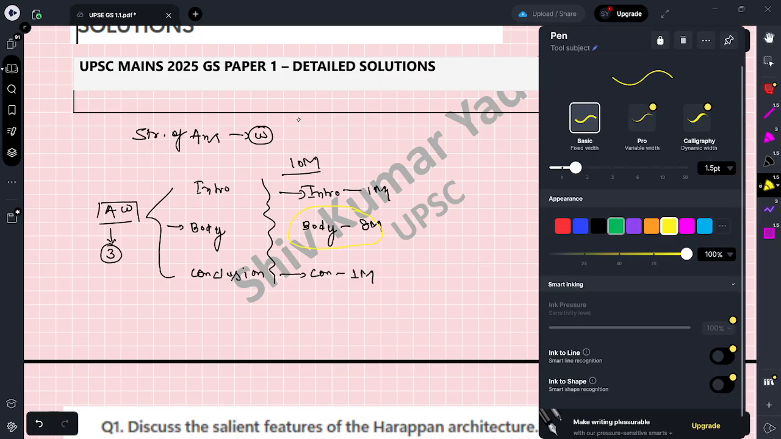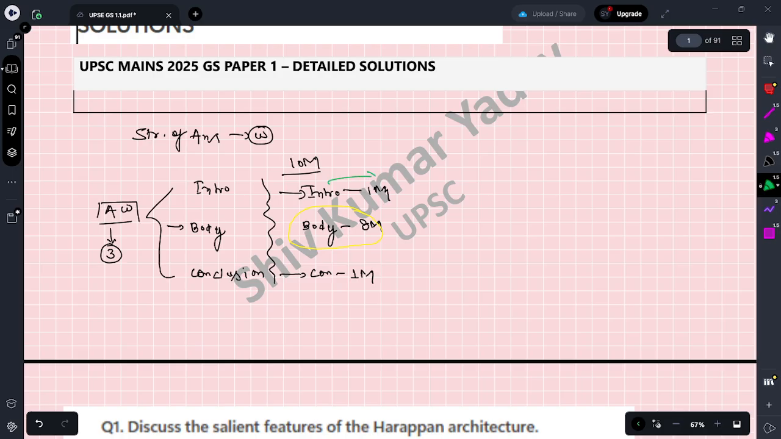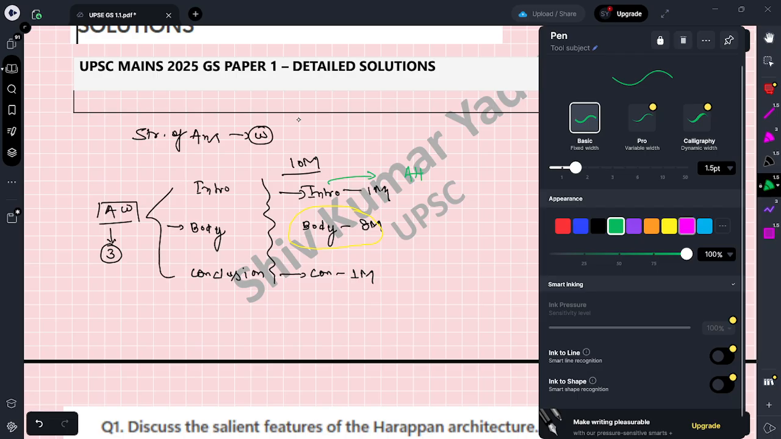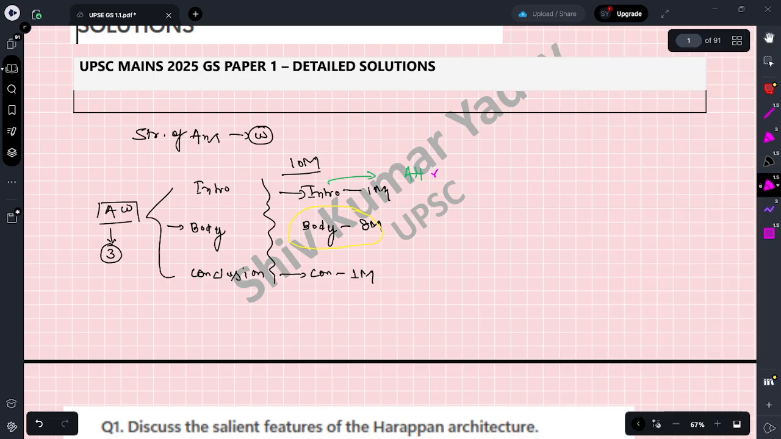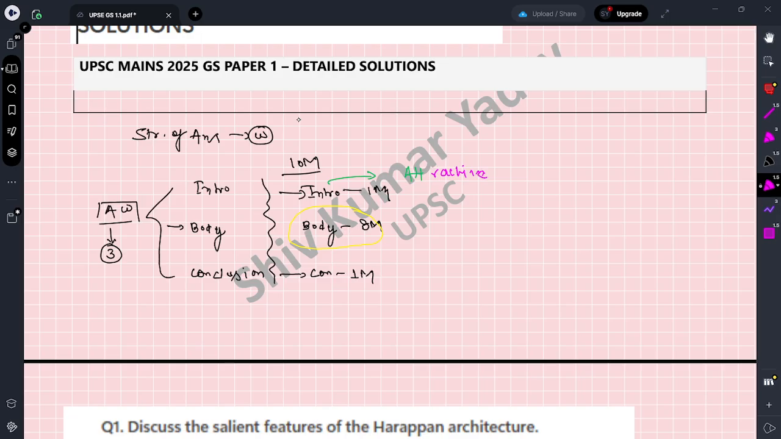Okay, let's change its color. So the intro needs to be a little bit attractive. It can be a quotation, quotation कह सकते हैं. Or we also use, some of the times, reports or data for the initiative.